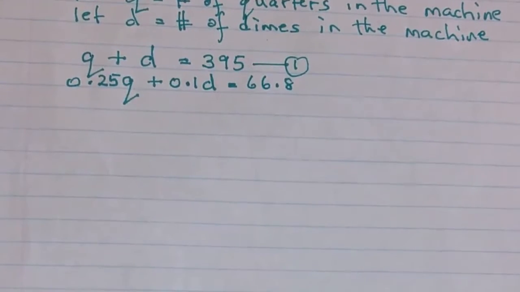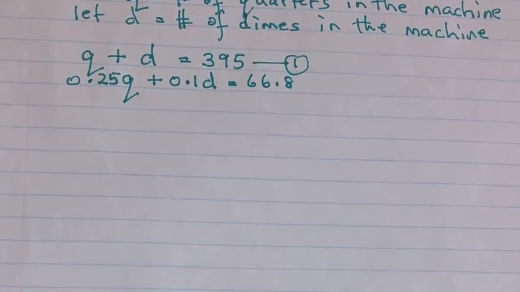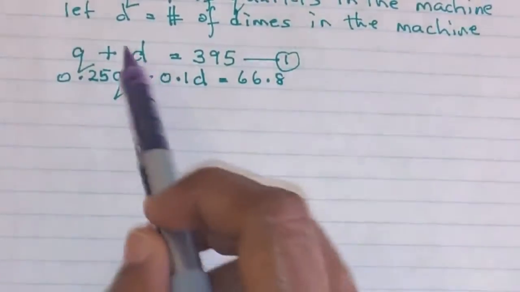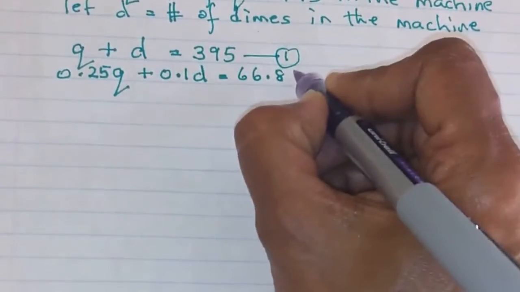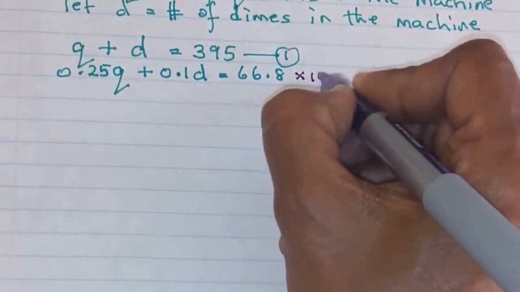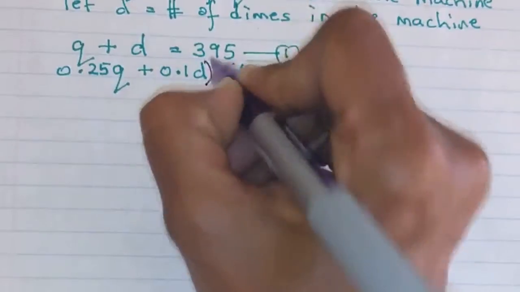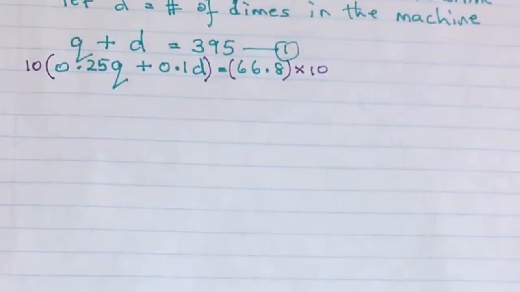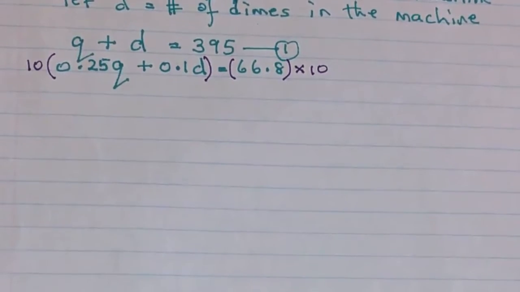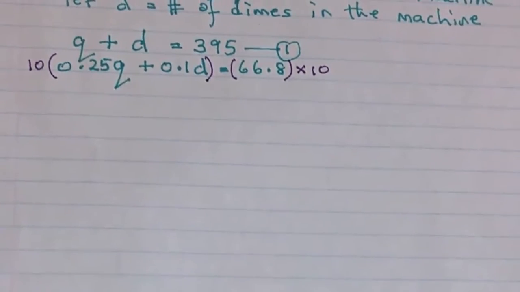So let's make a change in this equation to change one of the variables to match either 1D or Q. So I'm going to multiply both sides by 10 so that the 0.1D becomes 1D, so that it matches the D variable in my first equation.